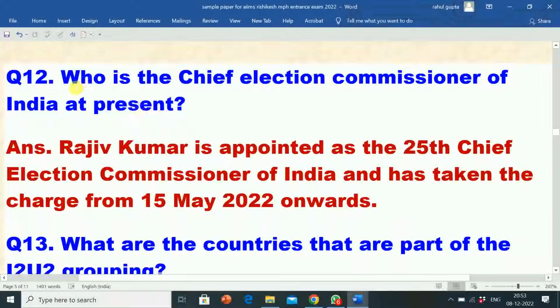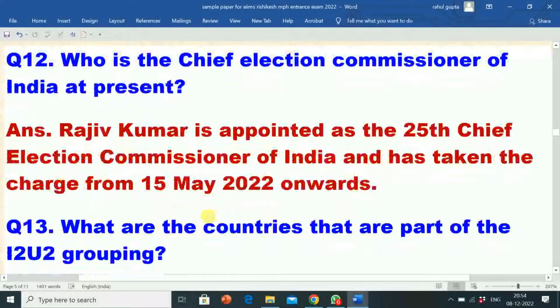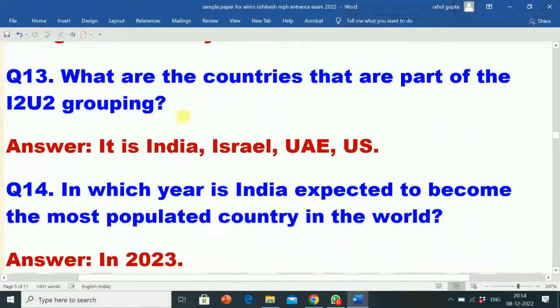Next question is who is the Chief Election Commissioner of India at present? Correct answer is Rajiv Kumar. Chief Election Commissioner of India at present is Rajiv Kumar. Rajiv Kumar is appointed as the 25th Chief Election Commissioner of India and has taken the charge from 15th May 2022 onwards.